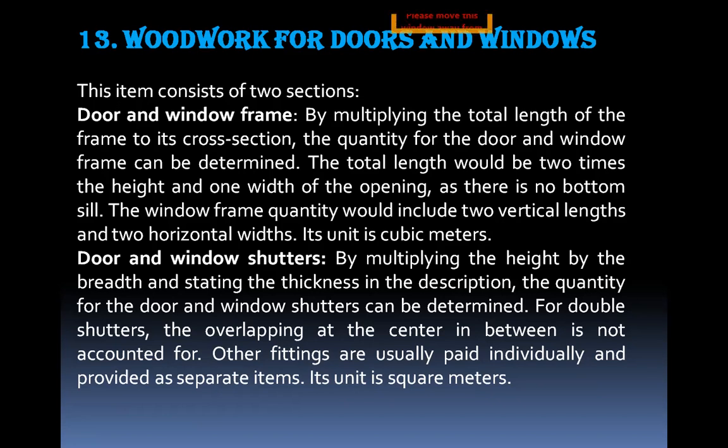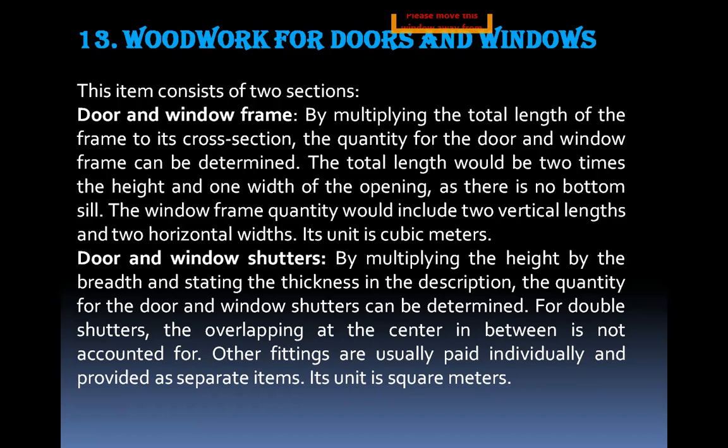Next, the second section is door and window shutters. Multiplying the height by the breadth and stating the thickness in the description, the quantity for the door and window shutters can be determined. For double shutters, the overlapping at the center is not accounted for.